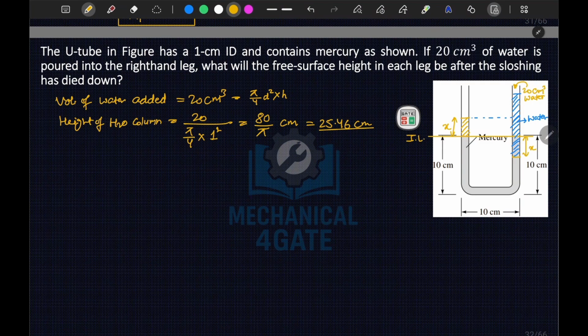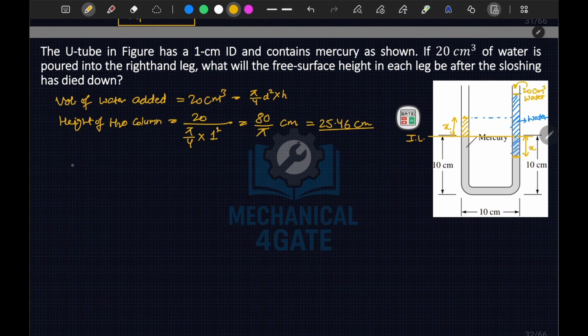So this total height from here up to this point should be 25.46, and this should be balanced. Let's apply manometry here.